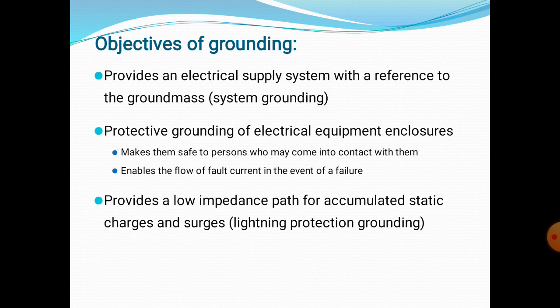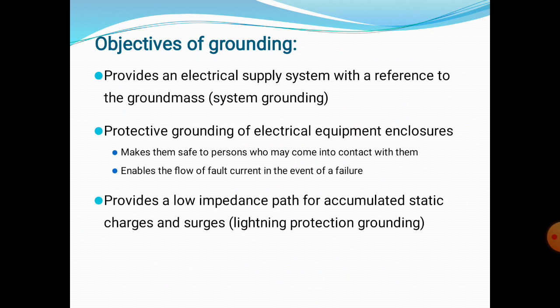Grounding means the process of connecting the neutral point of the three-phase system, that means the RYB three-phase system, to earth or soil, either directly or through some other circuit element. This is called neutral grounding. In this system, neutral grounding provides protection to personnel and equipment. These are the main things: protection to personnel and equipment, and greater safety.